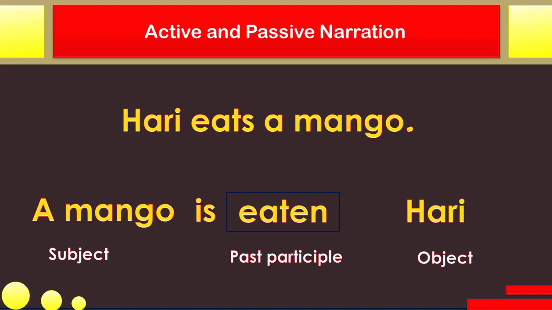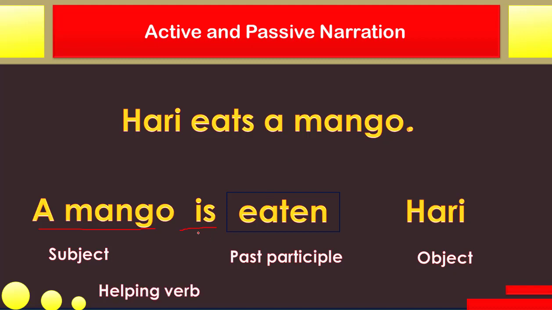Okay. Now what else are you going to do? You have to add the helping verb is. And this is more important here, because these things are general rules. The subject becomes object, the object becomes subject, and the verb changes to the past participle form.